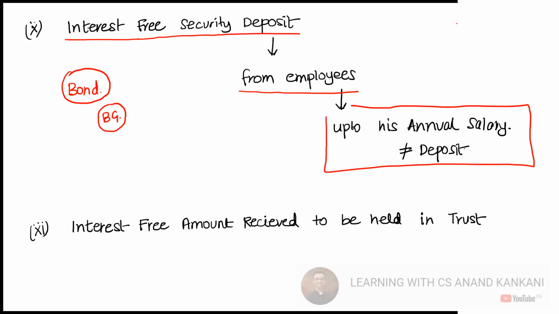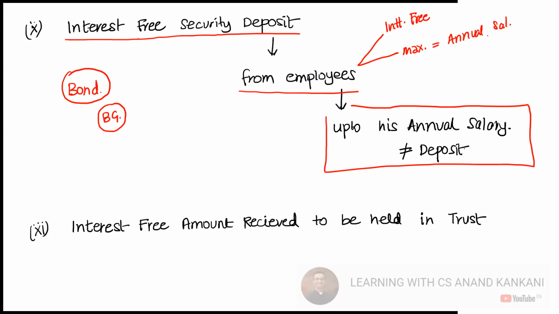So if the amount is received from the employee, it should be interest free, and there is a cap that it should be equal to the amount of your annual salary. Then this will not be considered as a deposit. Got the logic why you have this particular provision? So security deposit from the employees, you need to take care of two things. One is it should be interest free, and the second is the maximum amount should be equal to your annual salary.